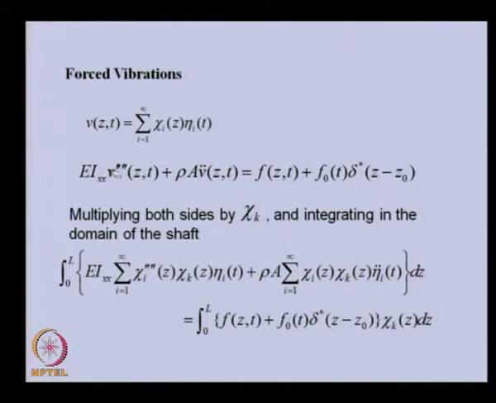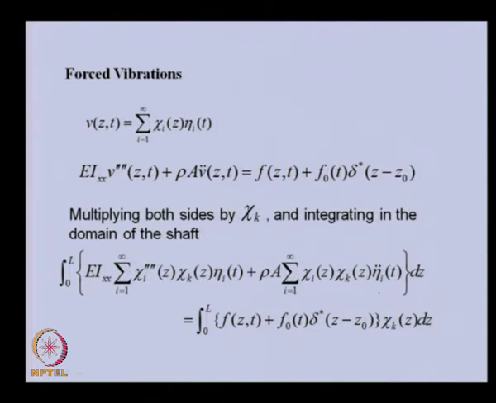So, once you substitute this here, the fourth derivative with respect to z will come here, this is not a function of z. So, this will be separate. We have multiplied by x k also and integrated over domain, that means dz. Similarly, this is the second term, this derivative will go into this function, and this is directly multiplied by x k and integrated over domain.